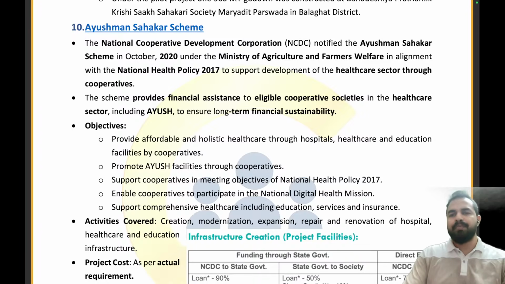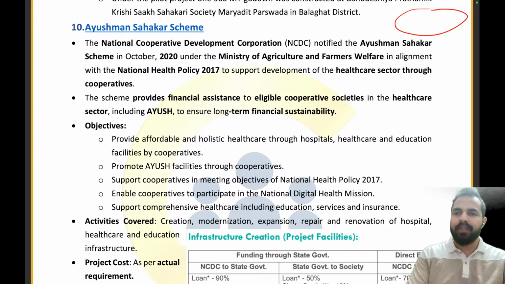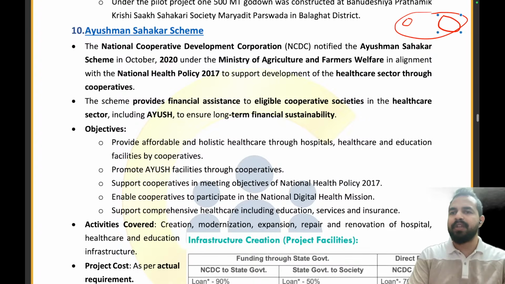So let's take an example: there is a village, and there the government hospital is very far away from the residential area of the village, right? And there is a private hospital which is quite expensive, and the people are living in these areas nearby this private hospital.